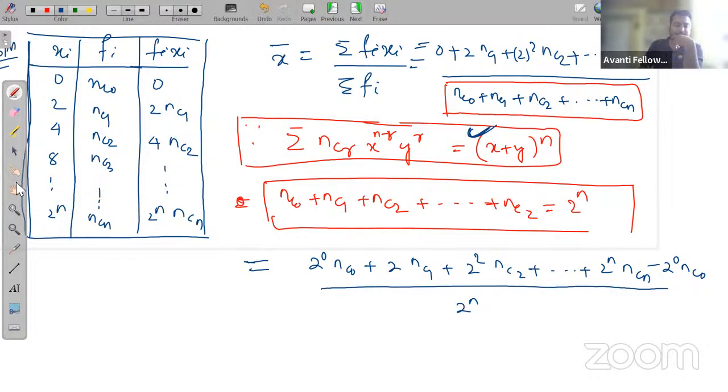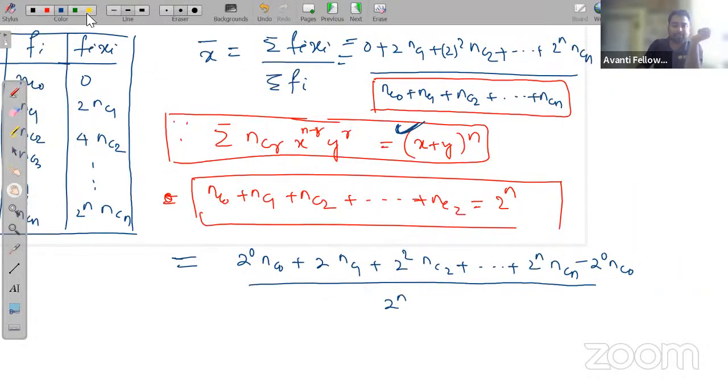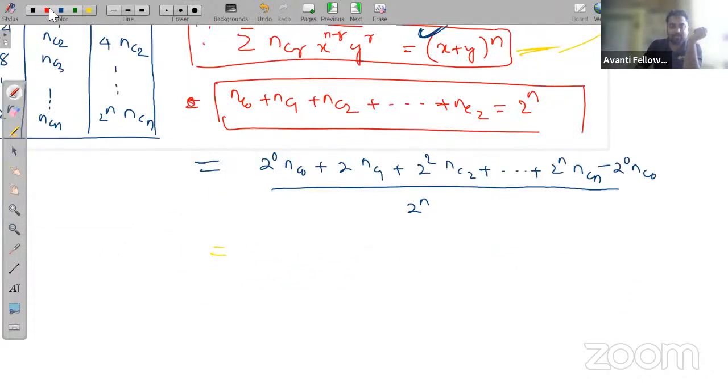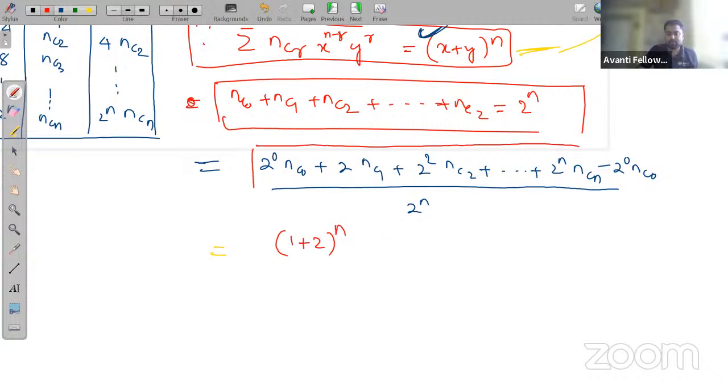Okay, so now you can easily see here, if you compare these two, if you open this, you will get this. So in place of the numerator, can I write this as 1 plus 2 to the power n? This portion will be 1 plus 2 to the power n minus 1 upon 2 raised to n. Is it or not? You will get this or not?